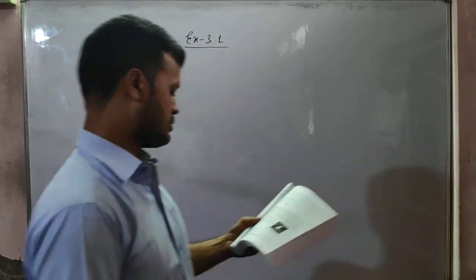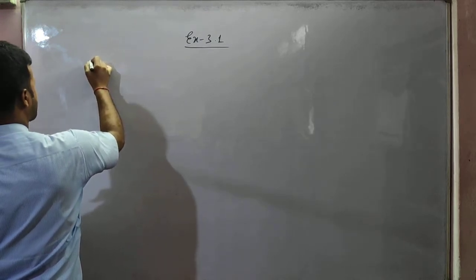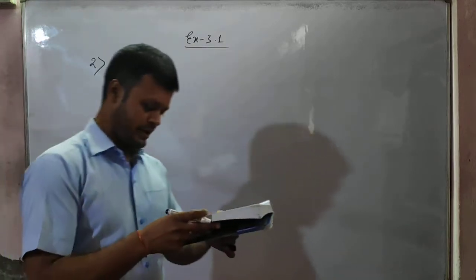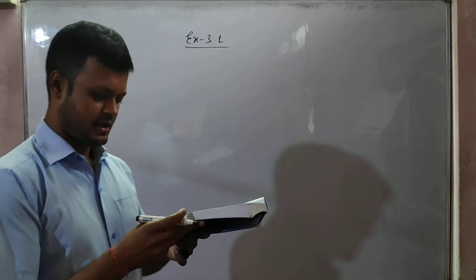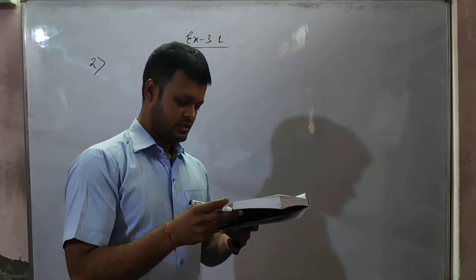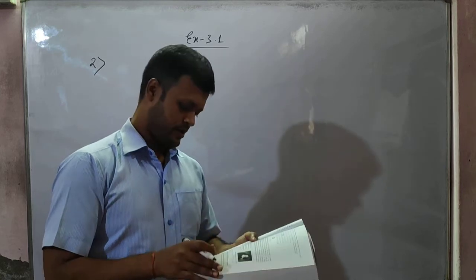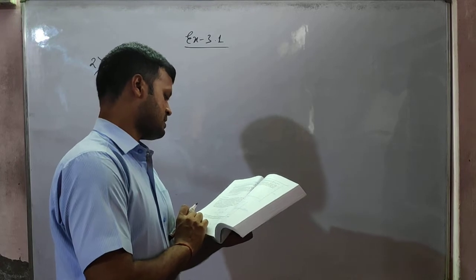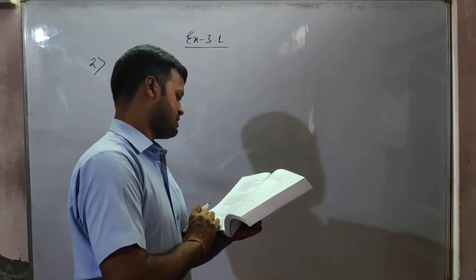3.1 number 2. Let us come to number 2. A city has two main roads which cross each other at the center of the city. These two roads are along the north-south and east-west direction. Two main roads are there. All other streets of the city run parallel to these roads and are 200 meters apart. There are 5 streets in each direction.